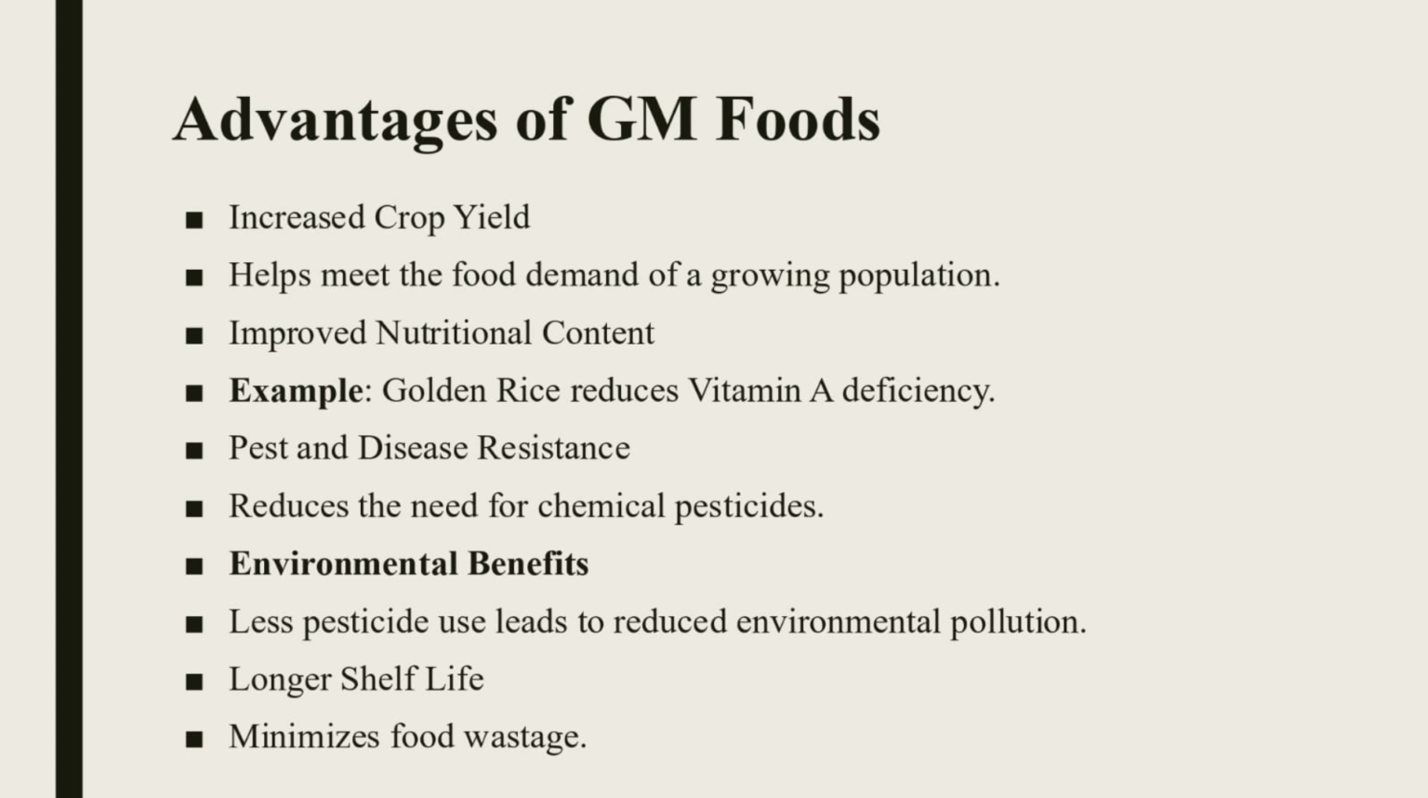Advantages of GM foods: it increases crop yields, helps meet the food demand of the growing population, and improves nutritional content. Example: golden rice reduces vitamin A deficiency. It also helps make crops pest and disease resistant, reducing the need for chemical pesticides. Less pesticide use leads to reduced environmental pollution. It also gives a longer shelf life, which minimizes food wastage.